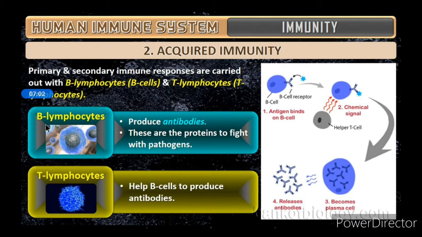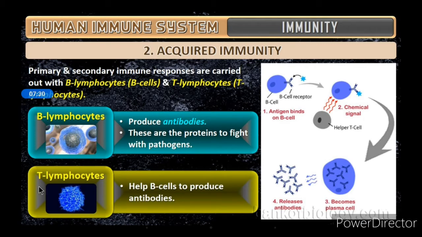So what are B lymphocytes? B lymphocytes produce the antibodies to fight against that particular pathogen or microorganism which has entered. Okay, so these are proteins to fight with pathogens. Pathogens means what? The disease causing microorganisms. So B lymphocytes produce the antibodies to fight against the pathogens.